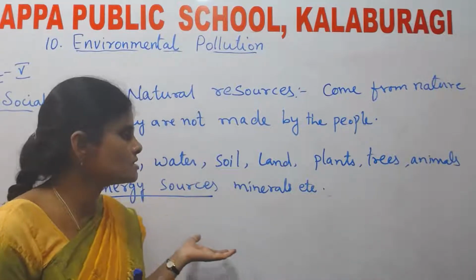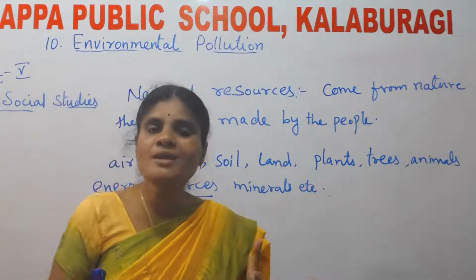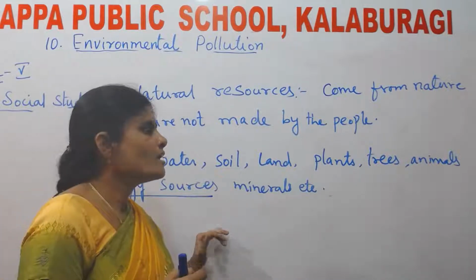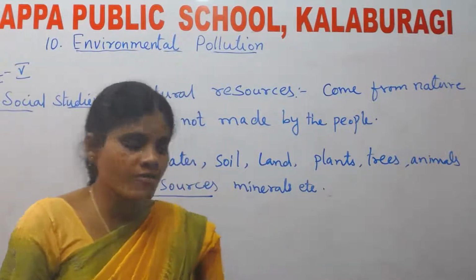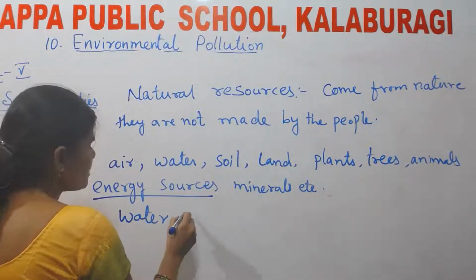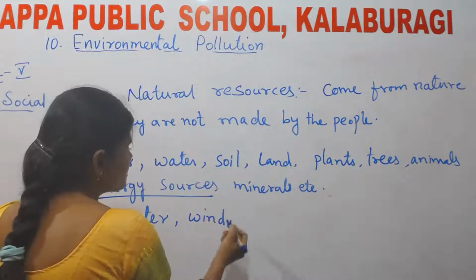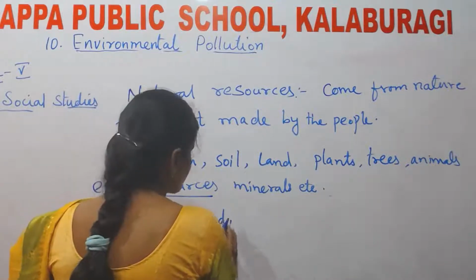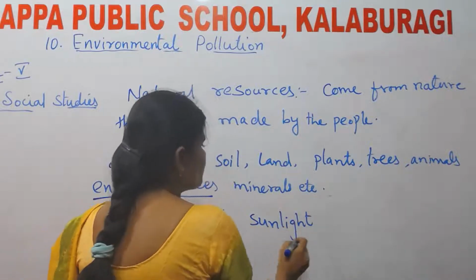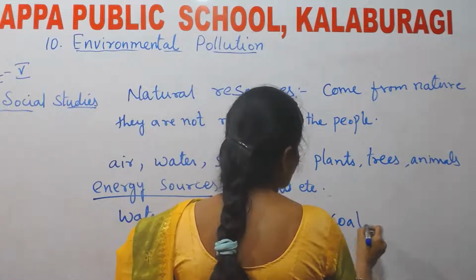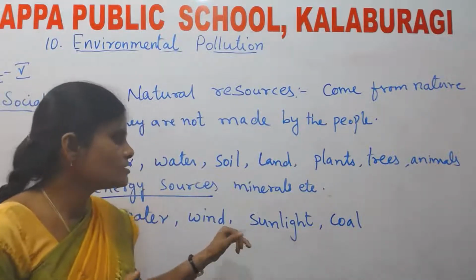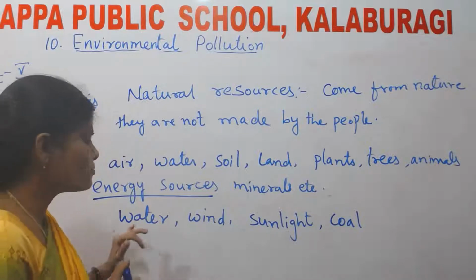The sources by which energy is produced. Here, energy is nothing but electricity. How is electricity produced? Electricity is produced by water, by wind, by sunlight, by coal. With the help of all these things, electricity is produced.